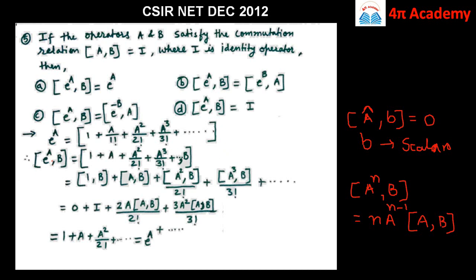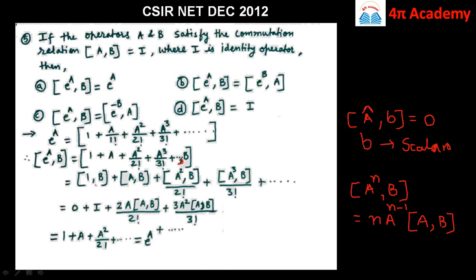Therefore, the commutator bracket of e raised to power a comma b is equal to 1 plus a square by 2 factorial plus a cube by 3 factorial, and so on, comma b. So by definition this will be equal to 1 comma b plus a comma b plus a square by 2 factorial comma b plus a cube by 3 factorial comma b plus, and so on.